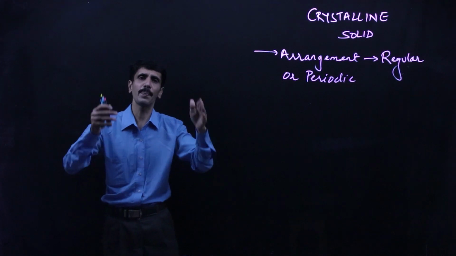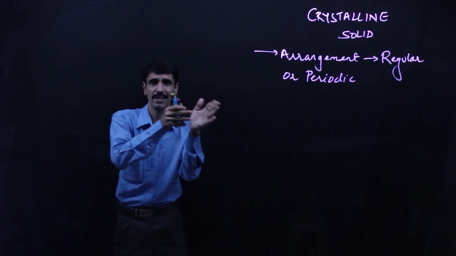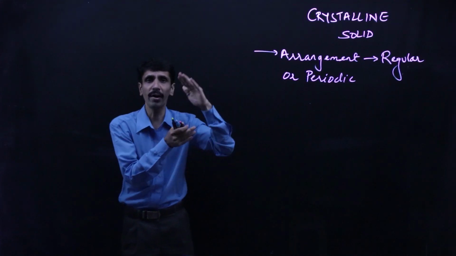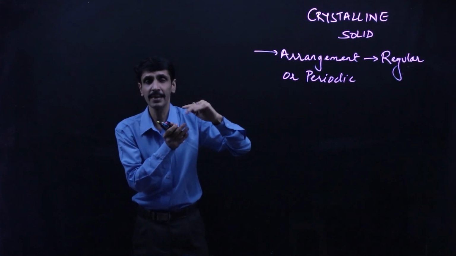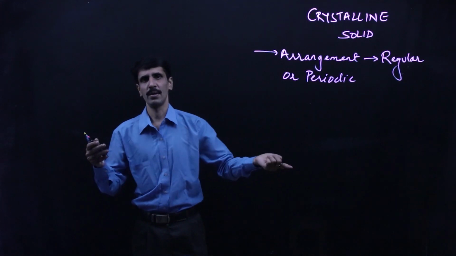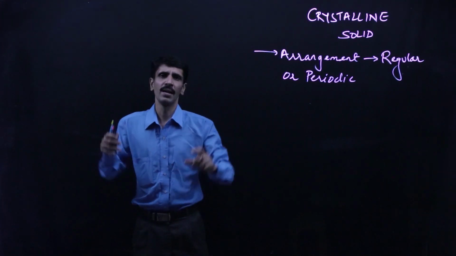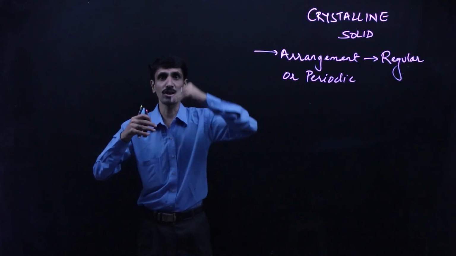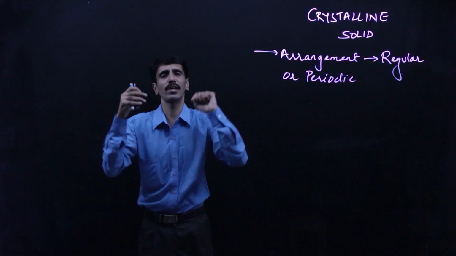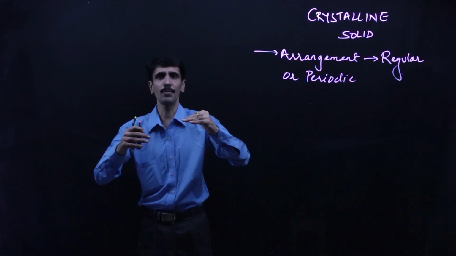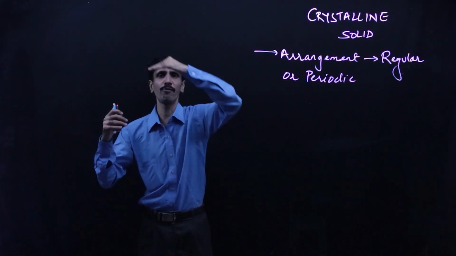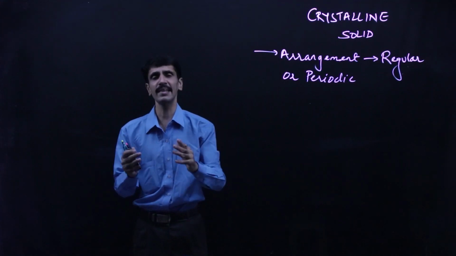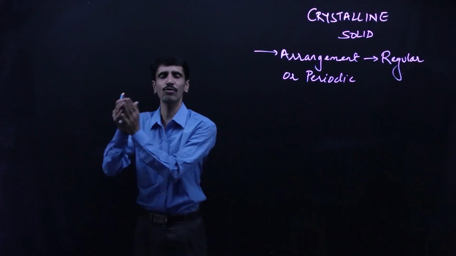So that means suppose the particles are arranged in the form of layers, so we have a fixed number of atoms in every layer. Or we can say if there is a pattern, then a regular pattern is followed. For example, if the first layer has 4 particles, the second layer, which is on the top of the first layer, has say 3 particles. Then suppose there are 2 particles. Then once again 4, 3, 2. That way. Or else we can also say that the number of atoms in every layer is going to be the same.